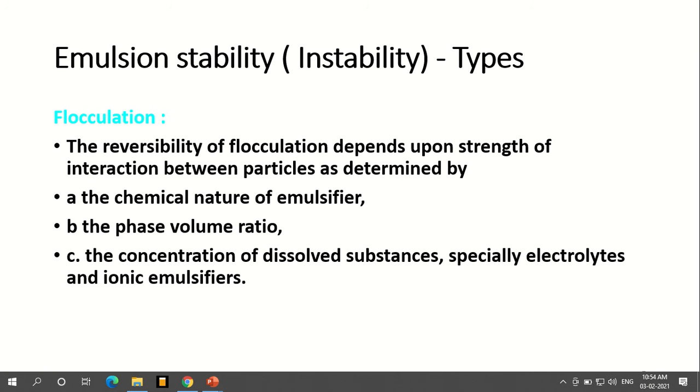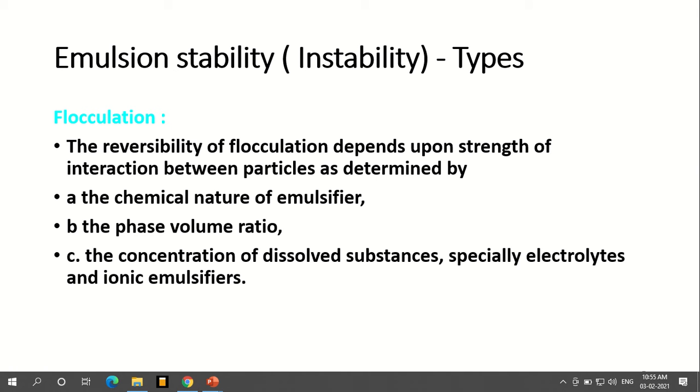The reversibility of flocculation obviously depends upon the strength of the interaction between the particles, as I told, on the extent of the charge. If the charges associated with the dispersed phase and the continuous phase give a force of attraction a little bit more than that between the individual particles of the dispersed phase, in that case there is a greater chance of reversibility. But if it is less with the continuous phase and more with the dispersed phase, then there is very little chance to get redispersed.